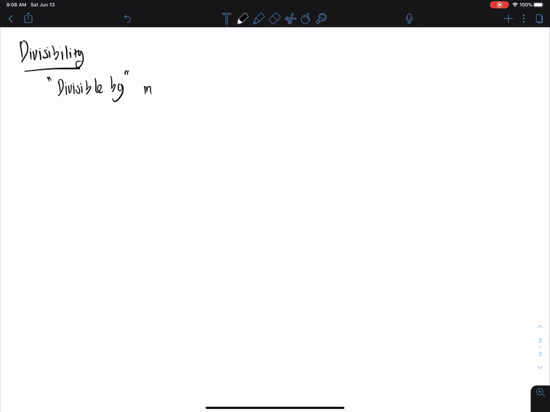It means when you divide one number by another, the result is a whole number.